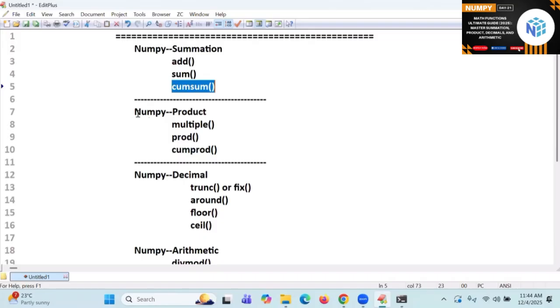Next, I will go for NumPy product. What is already available? Multiply. Multiply will multiply how many elements? Two elements, like add. What will product do? Multiplication of a group of numbers is called product. Multiply does multiplication of two elements. What prod will do is the product of a group of elements. And cumulative product will do what? Instead of plus, we will do multiplication. No more confusion.